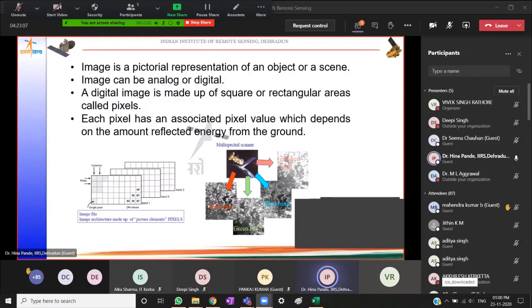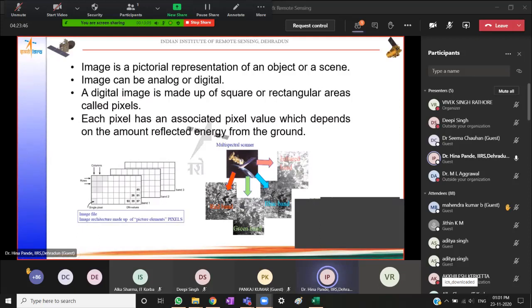So basically, an image gives me a pictorial representation of an object or a scene. Images, as I said, could be analog, that is hard copy, or they could be digital or soft copy. Now, digital images are made up of square or rectangular areas, as you see here in this image. These areas or cells are called pixels or picture elements. Each of these picture elements, pixels or cells, is associated with a number, as you see here.